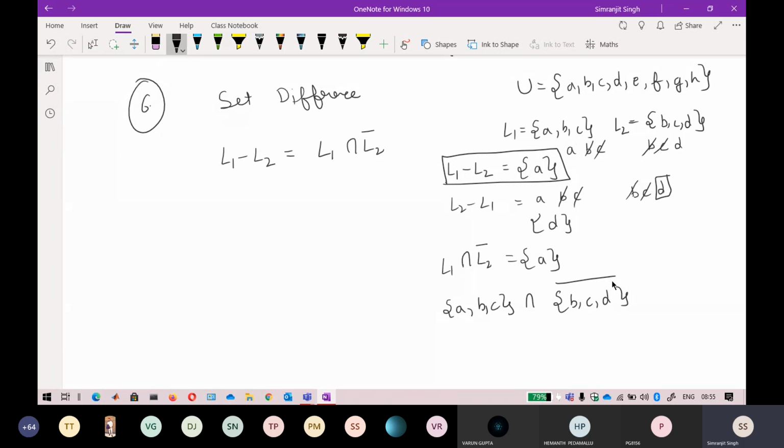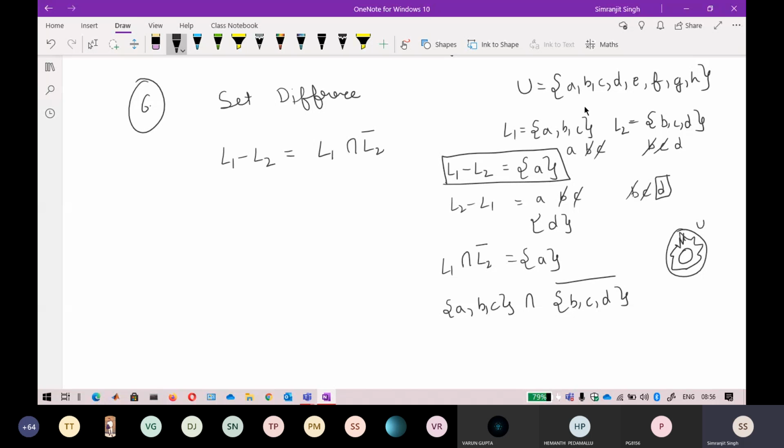If you remember, if I take the complement of this one, suppose this is your universal set and this is some set that is BCD. I do not want that set, so I want the remaining set. So remove BCD from this set. That is why I've considered this universal set.